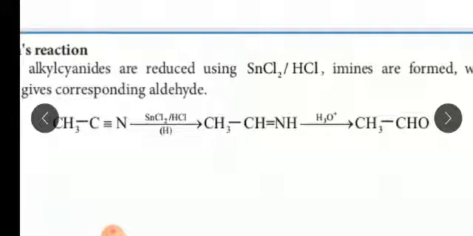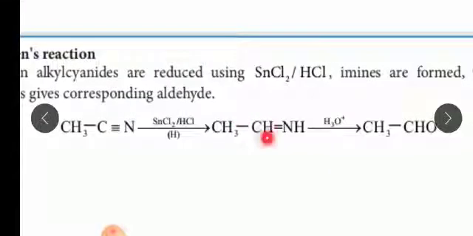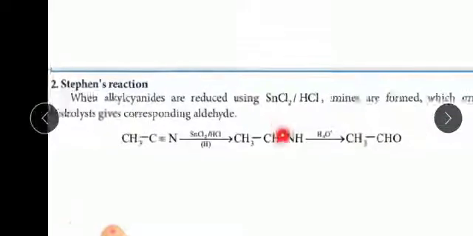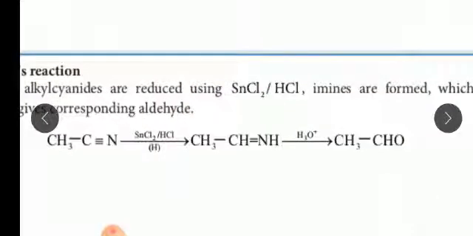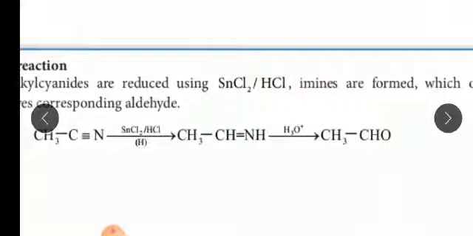And it then undergoes hydrolysis. In this hydrolysis, the intermediate is an imine compound. When H3O+ is added here, the double bond is cleaved, and one hydrogen is added to give the CHO compound.